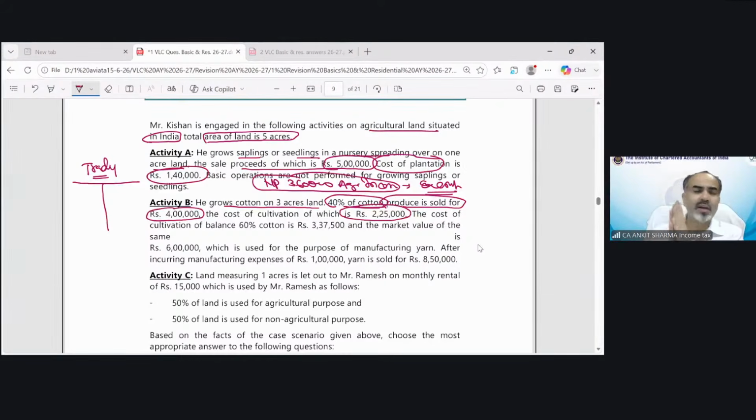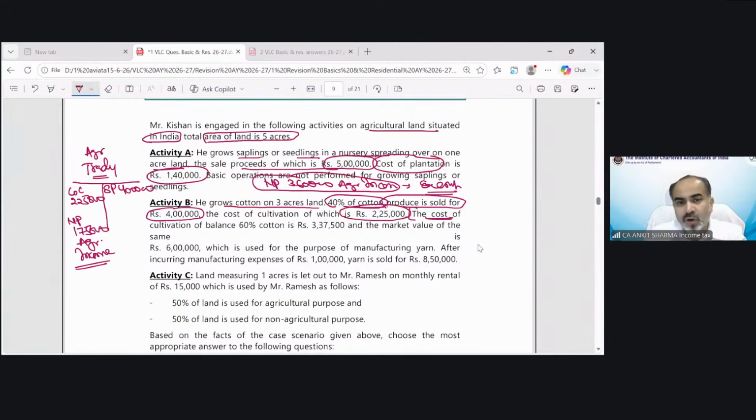So that is pure agricultural activity. There is nothing like manufacturing there. You just produce the cotton and sell the cotton. This is pure agricultural activity. So technically the sale price is 4 lakh, and the cost of cultivation is 2,25,000, because he did not manufacture anything out of this cotton. So the net profit is 1,75,000, which is pure agricultural income. There is no composite business in this part, but there is in the next part.